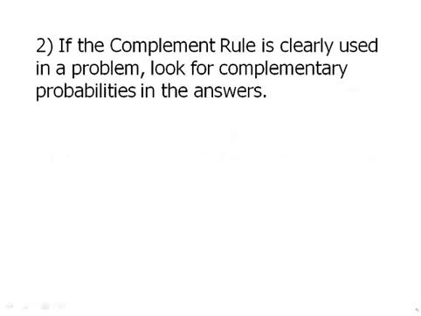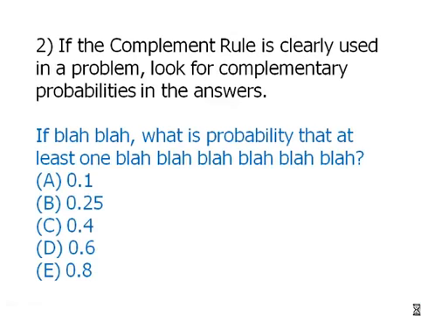Second, if the complement rule is clearly used in a problem, even if you don't know how to solve the problem, look for complementary probabilities in the answers. What do I mean by this? Suppose we have this question: if blah, blah, what is the probability that at least one blah, blah, blah? We have no idea what this question is about. It might as well be written in blah, blah. But you spot these magic words, at least one, and you remember that in an at least one problem, the quick way to do it is using the complement rule. Of course, that's what the test maker has in mind.